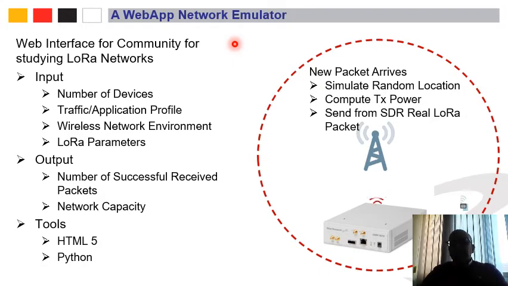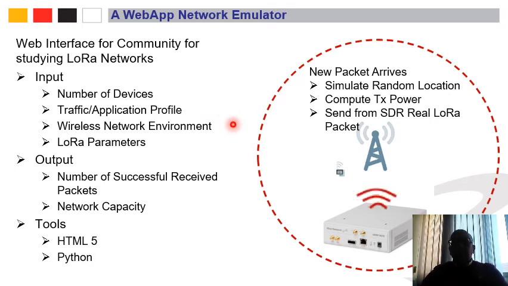Anybody interested in the capacity of LoRa could access our website and input the number of devices that they want to simulate, the traffic and the application profile of their system. The traffic profile means what's the arrival rate, the application profile, what's the packet size, and what is the type of the wireless environment they would like to simulate.